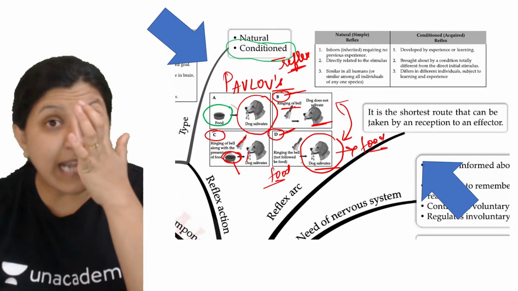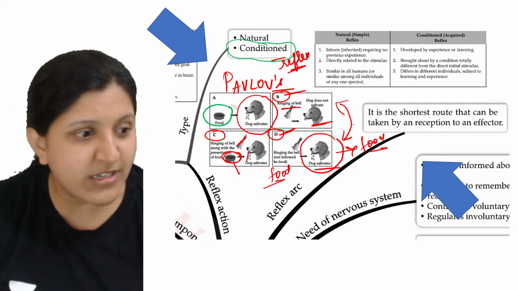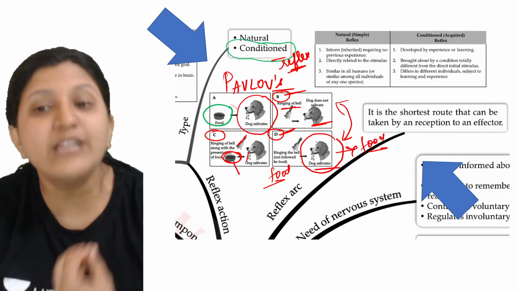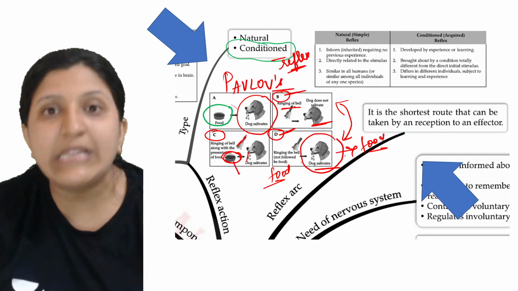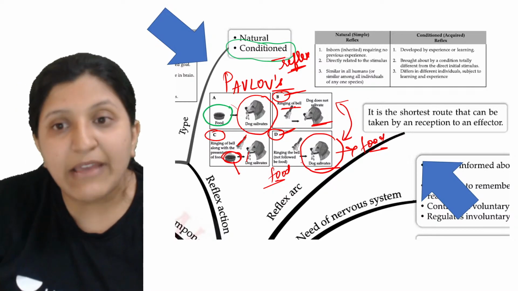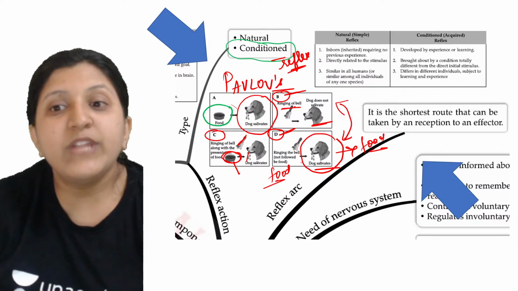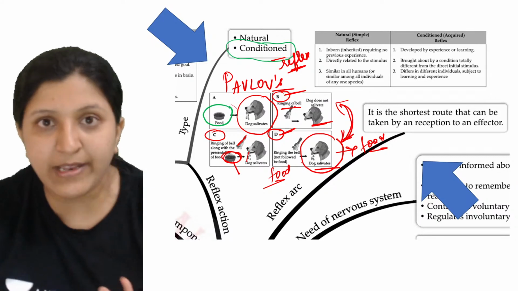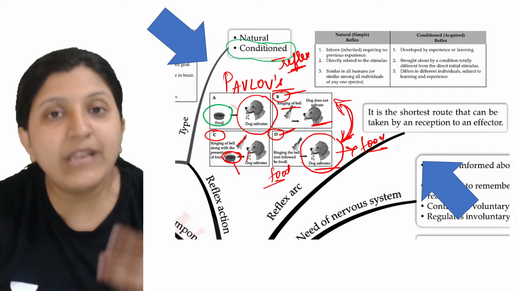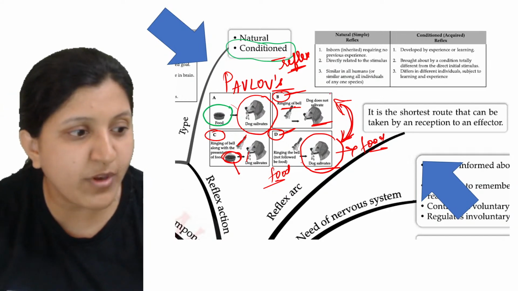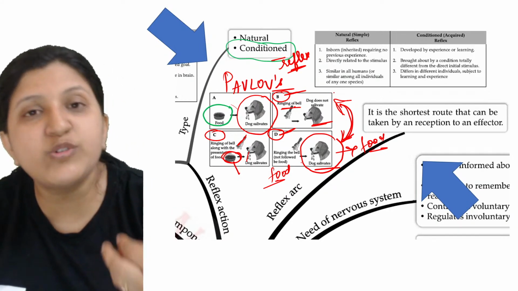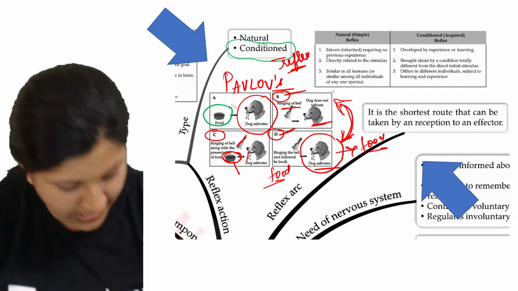Just as when we think of a certain food, we start salivating, right? In the same way, salivation can be seen whenever one thinks of food. Here we can see salivation because the dog has experience. It has experienced a particular state, and it got to know that the food is given. So when a food is given, basically what happens, one second.